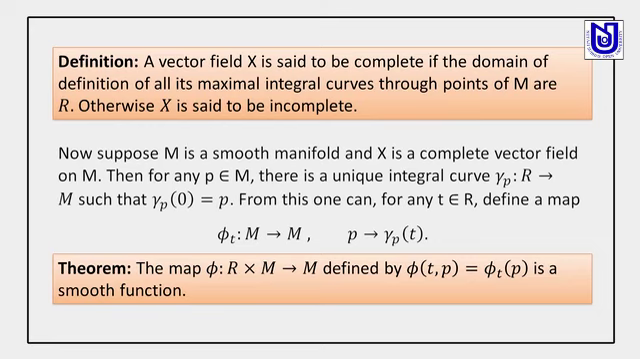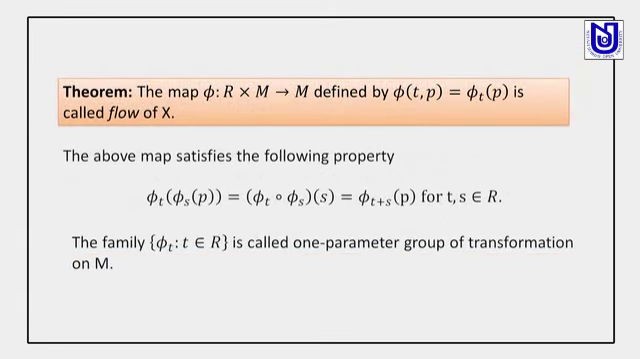Okay. Now suppose M is a manifold and X is a complete vector field, then for each point p there is a unique integral curve whose initial point is p. Now from this one can define the function as follows. For any t belonging to R, we can define phi of t from M to M by the point p which goes to gamma of t. So the map phi from R cross M to M defined by phi of t, p equal to gamma of t is a smooth function.